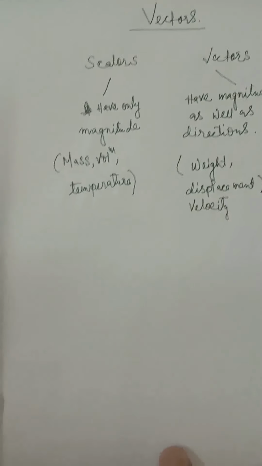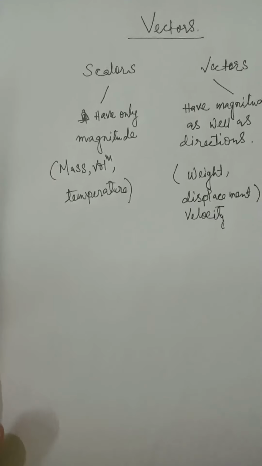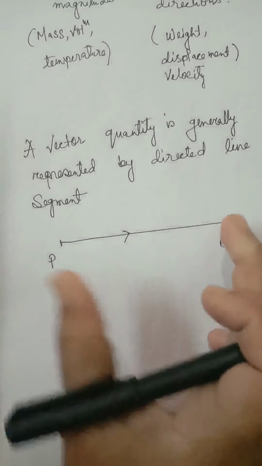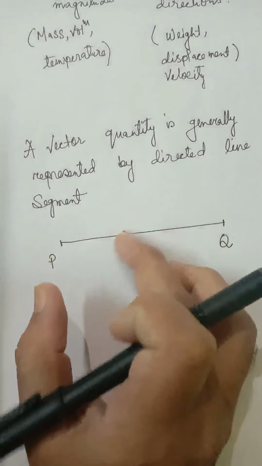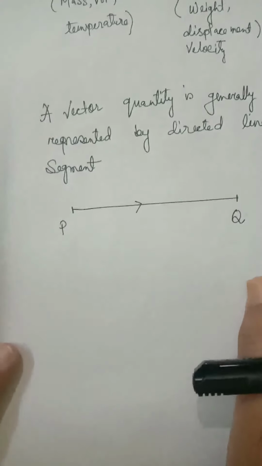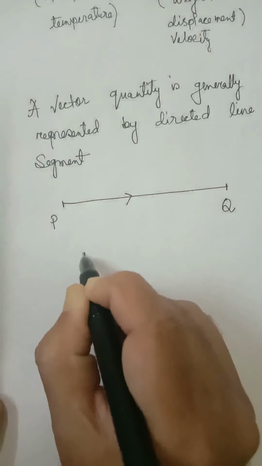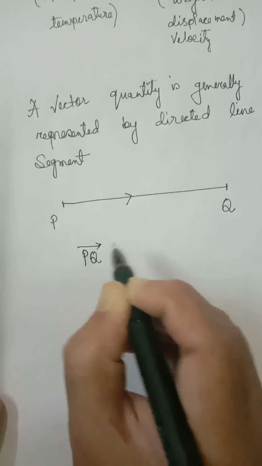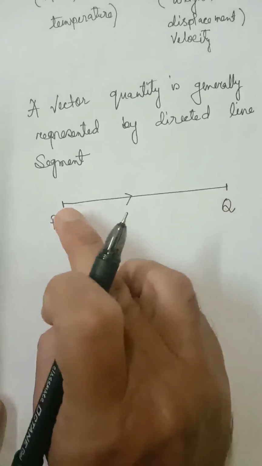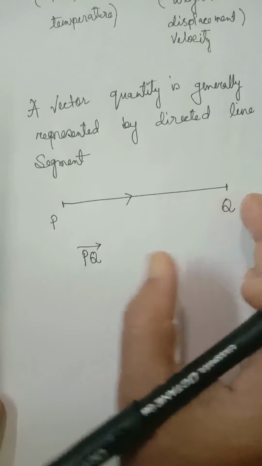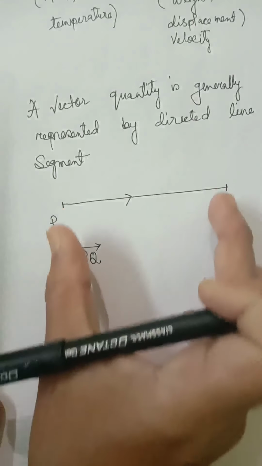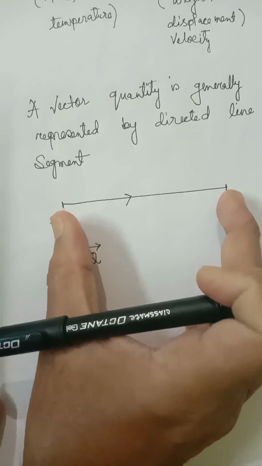Now, a vector quantity is generally represented by a directed line segment. Here, PQ is a line segment which has certain direction. So, this is a directed line segment. For PQ vector, P is the initial point, Q is the terminal point, and direction is from P to Q. And what is the magnitude of this PQ vector? This is the length of the line segment PQ.